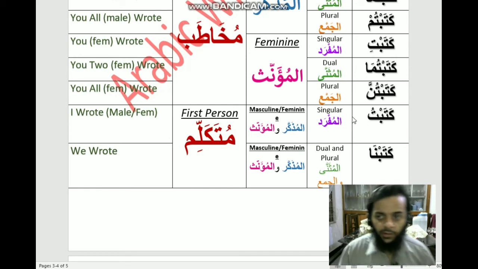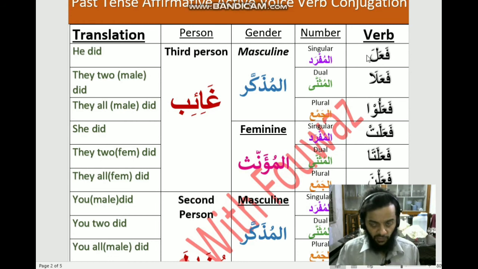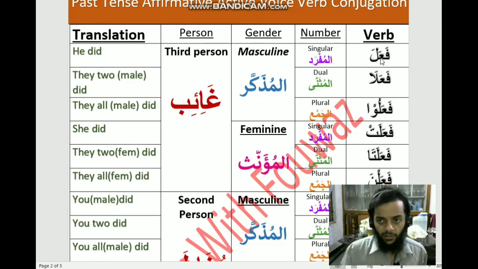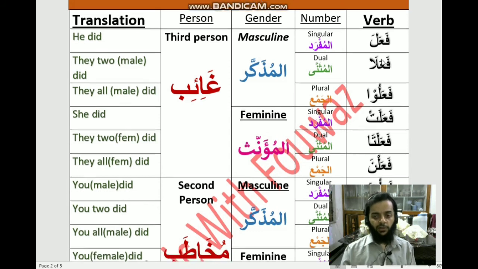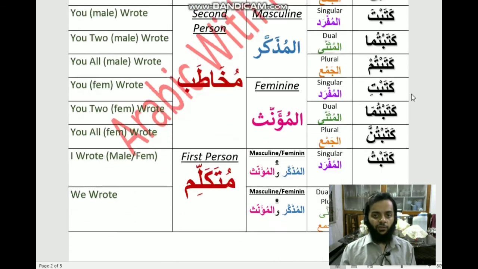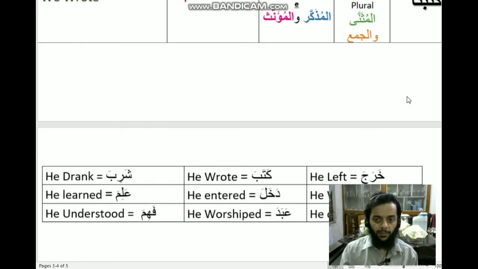So one more thing, this fa and this lam in the verb conjugation table of past tense remain unchanged. As for this ain kalima, that is the second radical if you go by English scholars, it can change with regard to different verbs. So here I wrote a few verbs. If someone wants to practice, then they can practice it.